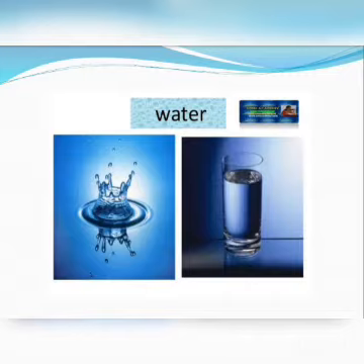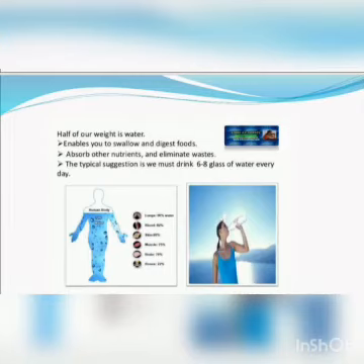Next, what is the function of water? Water forms the body fluids like saliva and blood. Second, water helps in digestion of food and transfer of nutrients from one place to another. Third, it helps in removing waste materials from the body, for example sweat and urine. Fourth, it helps in functions of cells and circulation of blood. Fifth, it regulates body temperature. So water is very important for our body.